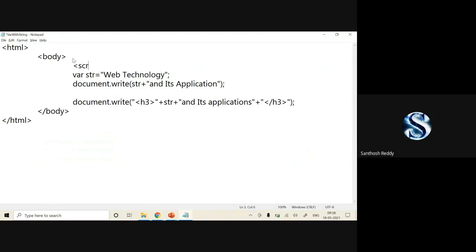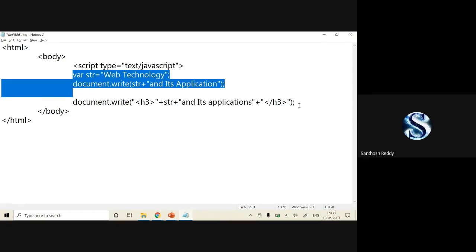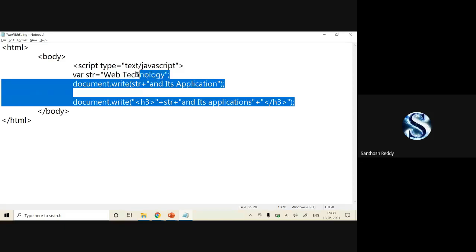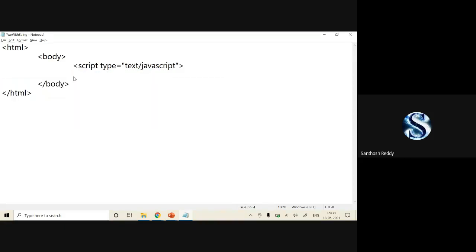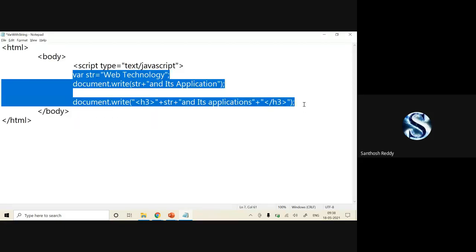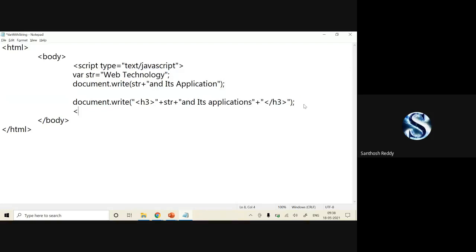Not even a single person has said what mistake I have done. JavaScript. Whenever you're writing JavaScript code, that has to be embedded within the script tag. Script.